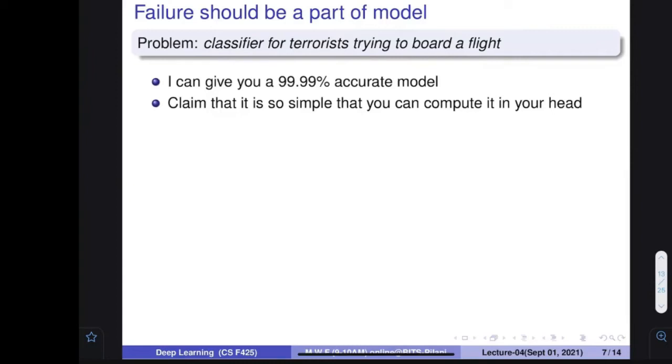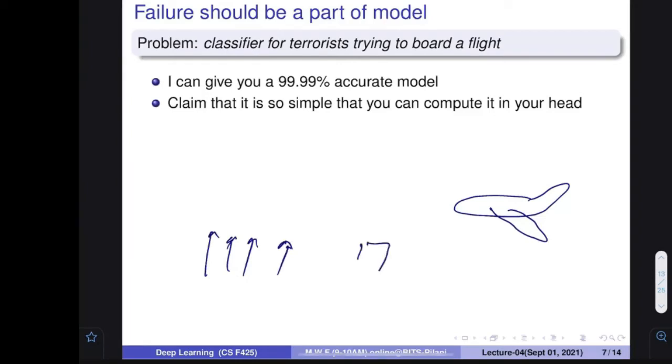So what is the scenario? There is an aircraft, people are standing in line, and I have a system. Everybody is going to be subjected to this system. This system is going to say yes or no, whether that person is a terrorist or not, and then he would be allowed to enter. You have to develop this system so that by seeing the person, you find out all the parameters and say whether he's a terrorist or not. Your system should be able to tell that he is not a terrorist.